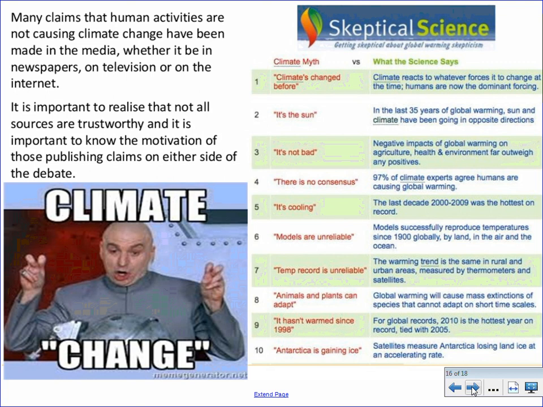These are claims that have been made in the media, in newspapers, television, or on the internet. The internet is probably the most famous medium in which climate change skepticism is propagated. So it is important to realize that not all sources are trustworthy, and it is important to know the motivation of those publishing the claims on either side of the debate and what they're aiming to achieve.